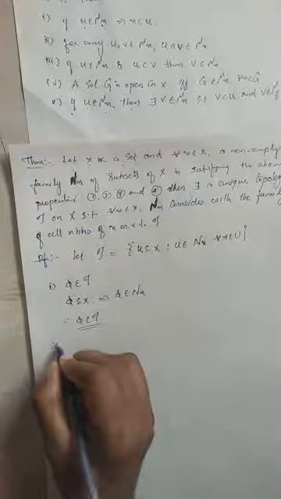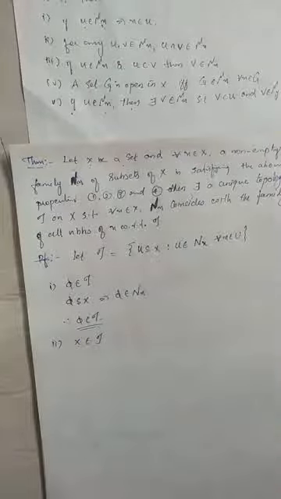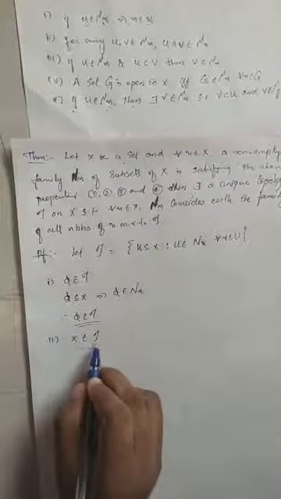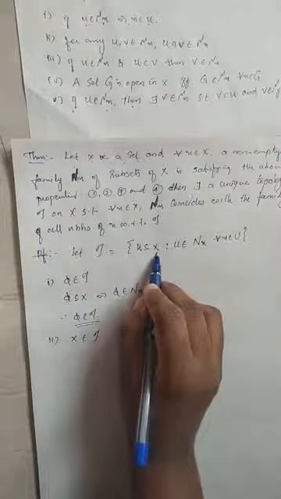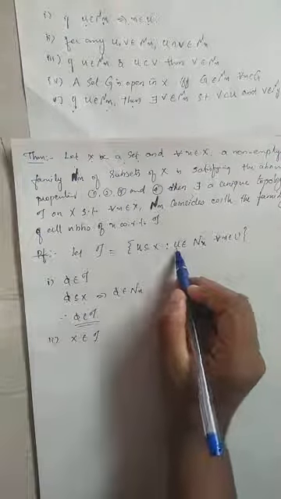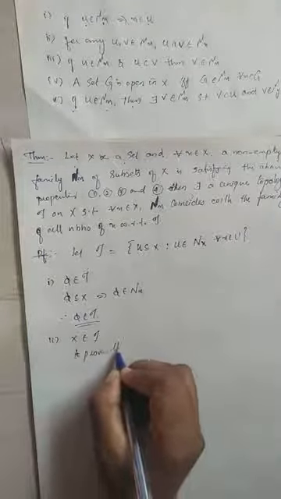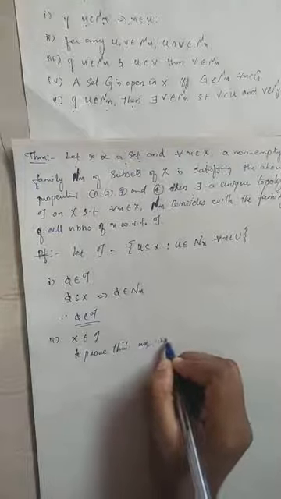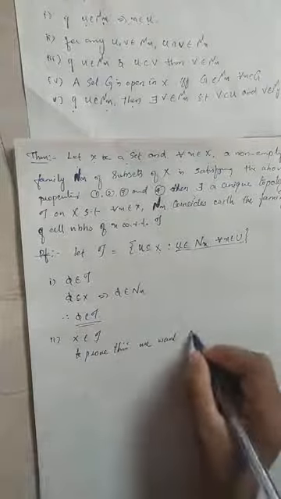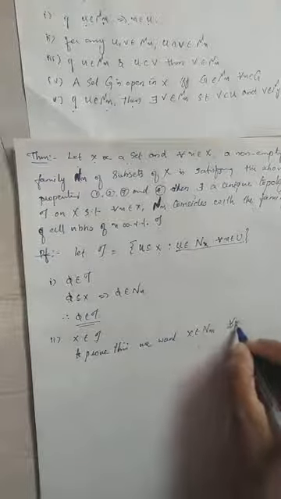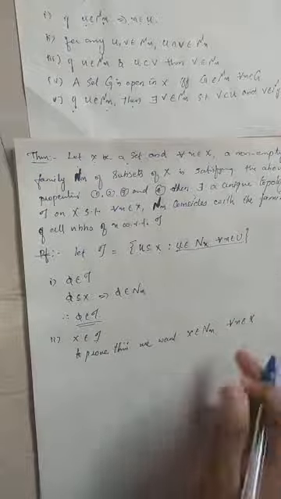Second, we need to verify that the whole space capital X belongs to tau. X belongs to tau means X must be a subset of X, which is trivial. And we have to prove that X belongs to Nx for every X in X. Instead of U, we have to write X: X belongs to Nx for every X in capital X. Not U, it is capital X. So how can you prove this?